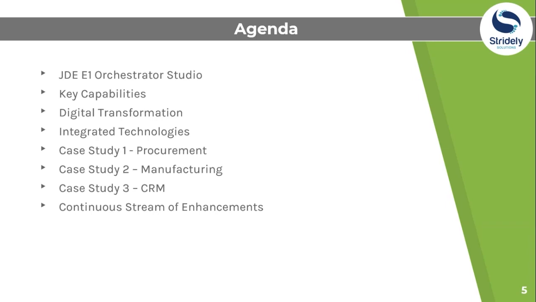Then we'll see what technologies Orchestrator enables us to integrate. And then we'll go through some business cases: problems with manual processes, their objective, and the outcome with Orchestrator Studio. And last, we'll see the continuous enhancements of Orchestrator Studio by Oracle.